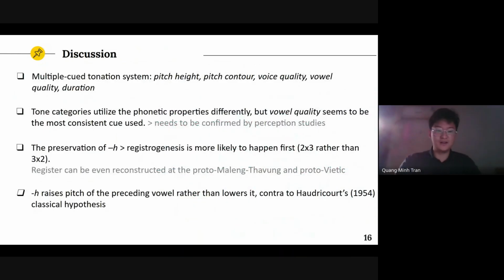So based on these results, we came to a few preliminary conclusions: in this tonation system, the tonemes are multifocused, combining pitch height, pitch contour, voice quality, vowel quality, and duration. And also these categories utilize the phonetic properties quite differently. And among those, vowel quality seems to be the most consistent cue used. And I'm now handing the stage to my colleague, Baro.